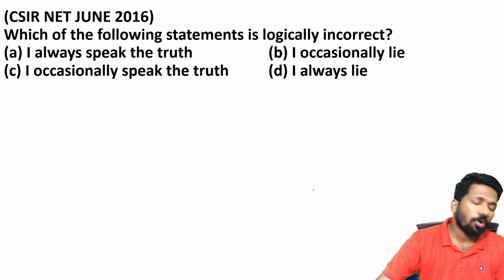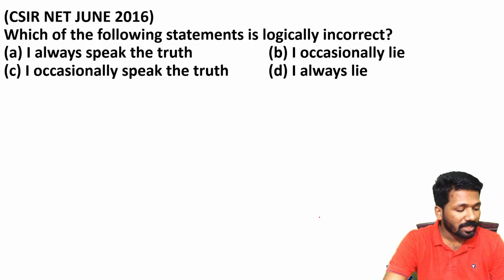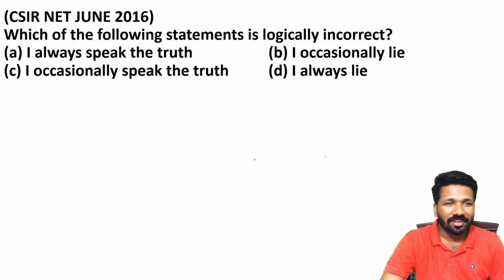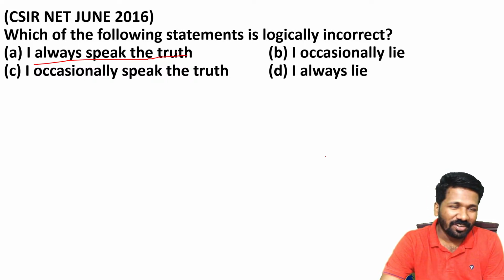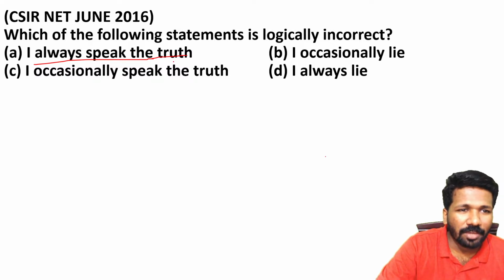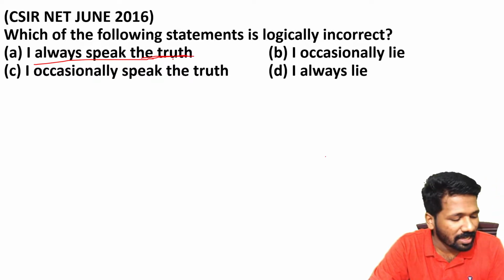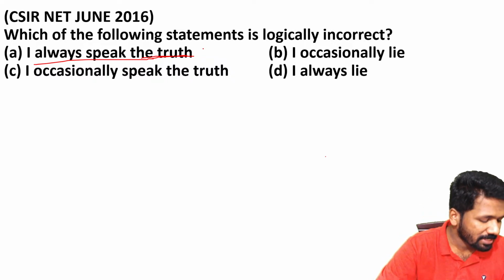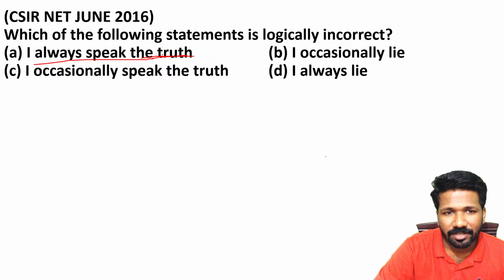So let us see option A. Some people misunderstand this question, taking it personally, like "I always speak the truth." They claim they always speak the truth, so this is the answer. No. The question is not asking whether you speak the truth or not. If "I always speak the truth" is a sentence made, the question is whether it is valid or invalid, whether it is a statement according to the definition of a statement. According to the definition, if it is a statement, it should be either true or false. It cannot be both true and false.